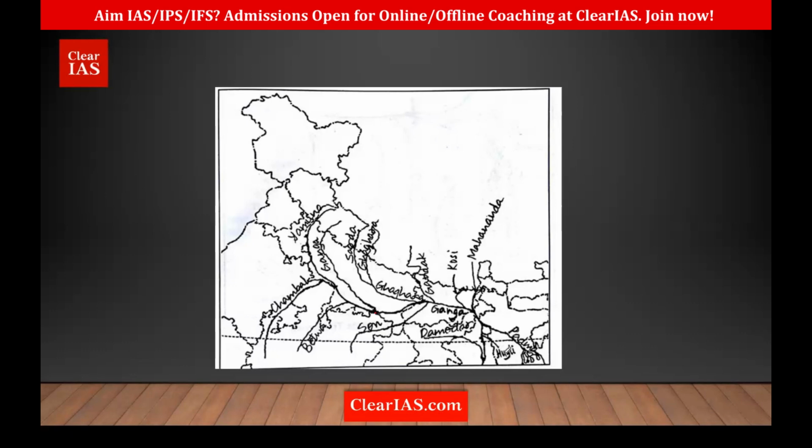And whenever any of these rivers come in use, specifically in terms of national parks or wildlife sanctuaries near it, then you must know about it in detail. There's a high chance UPSC will ask. So just at least try to remember the location and the names of these rivers.